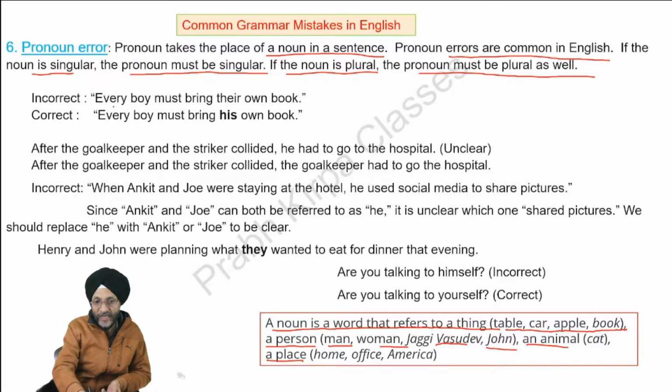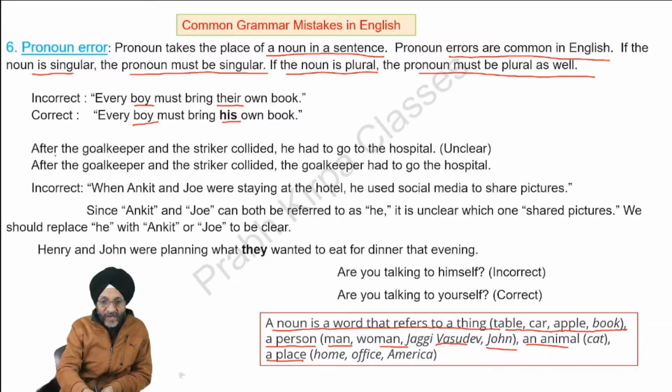If we say every boy must bring their own book, here you will observe that every boy is a noun. It is a singular person, every boy. But here we have used the word their. So in place of their, we should use the pronoun his. Every boy must bring his own book. If here it is written every girl must bring, then we will write every girl must bring her own book.